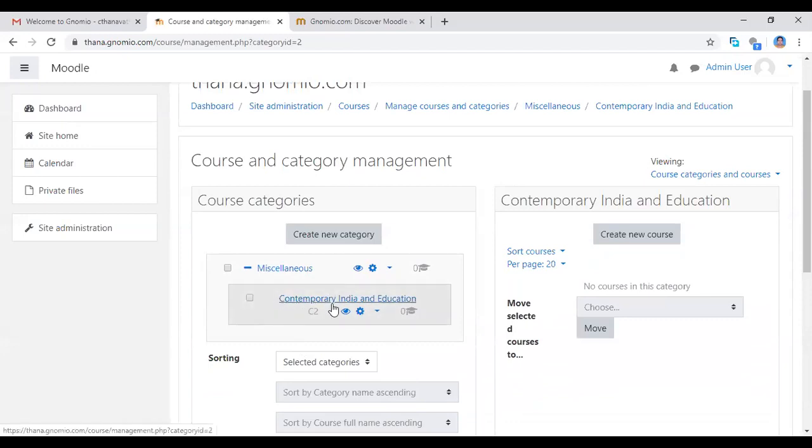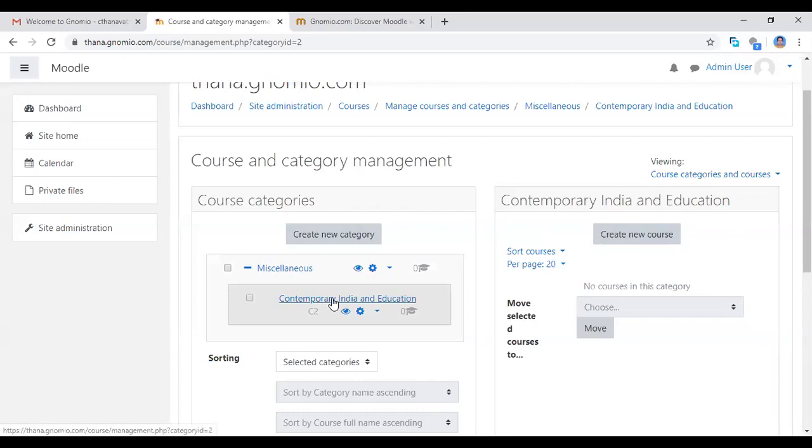See here, contemporary India and education, the course category was created. If you want to create more courses, click the create new category button and you can add more courses. Now we move on to the next, the create new courses button.